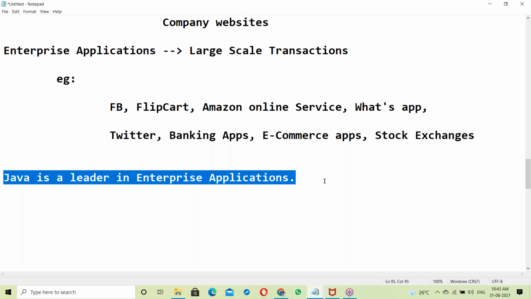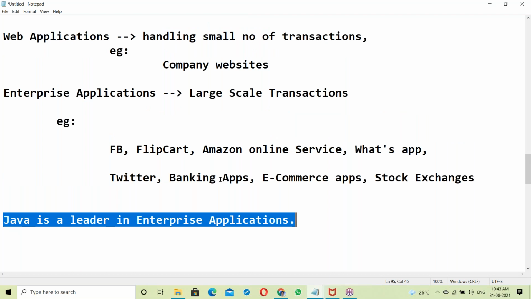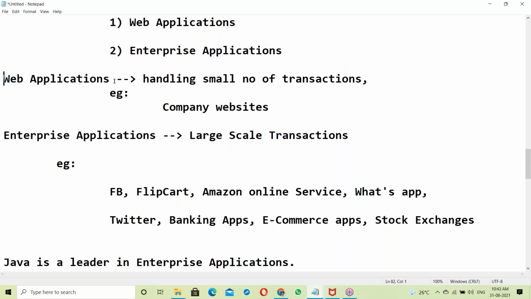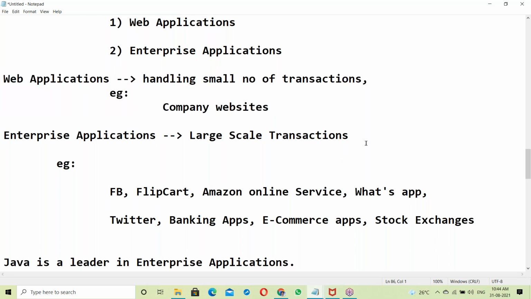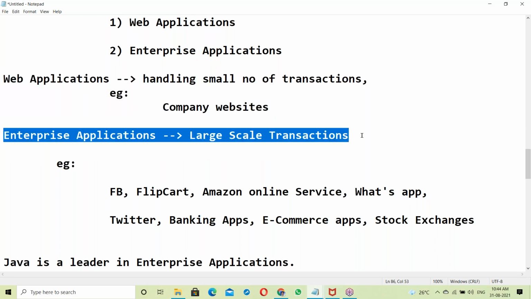Web applications we can develop using .NET and Python. Using Python frameworks, you can develop simple web applications, and using .NET you can develop web applications. But when it comes to enterprise applications, Python is not capable, and .NET is not capable of handling enterprise applications.